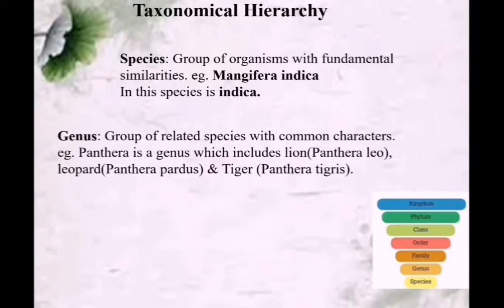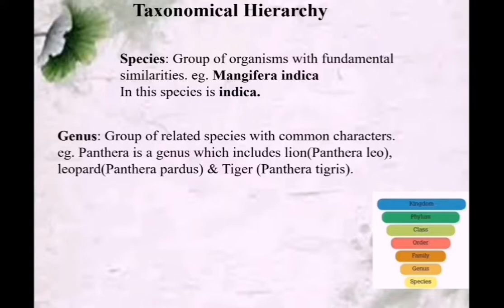Next is genus. A group of related species with common characters comes under genus. For example, Panthera is a genus which includes lion. The scientific name for lion is Panthera leo, leopard Panthera pardus and tiger Panthera tigris.